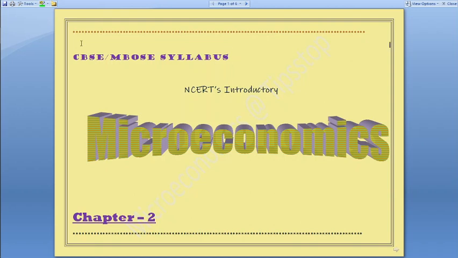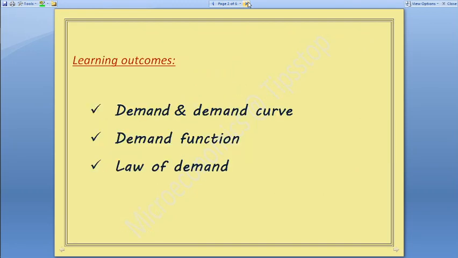Hello and welcome to another topic from chapter 2, that is the topic on demand. In today's session, you learn about the meaning of demand and the demand curve, and then the demand function and the law of demand. What is demand?